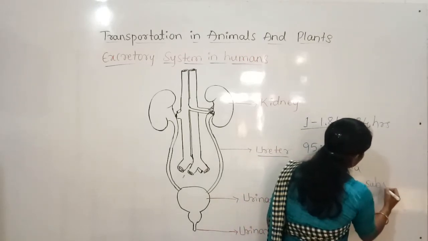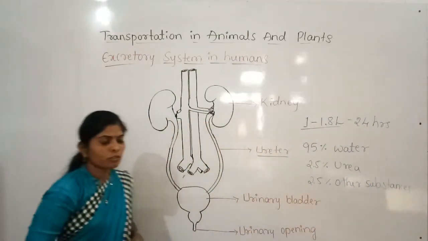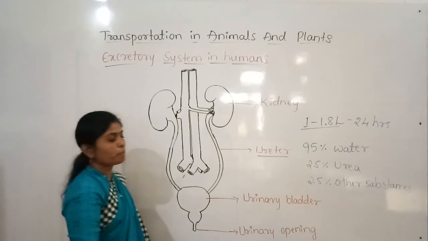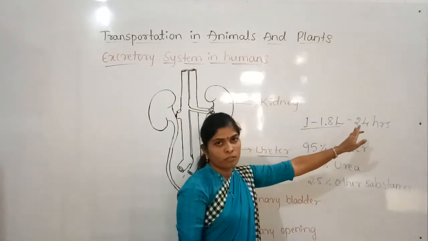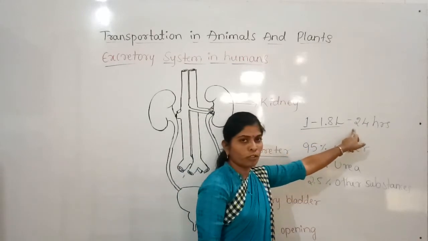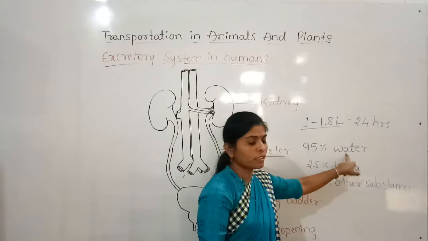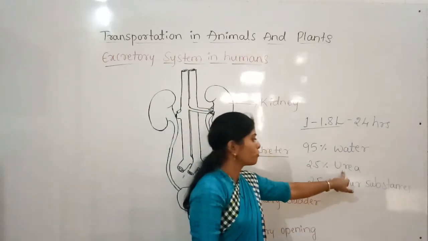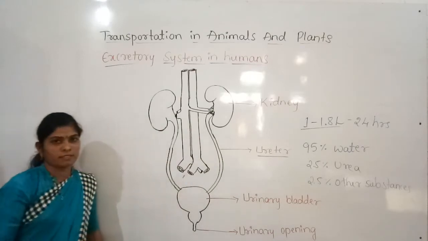Other substances means other waste substances. So a person passes 1 to 1.8 liters of urine in 24 hours, containing 95% water, 2.5% urea and 2.5% other substances.